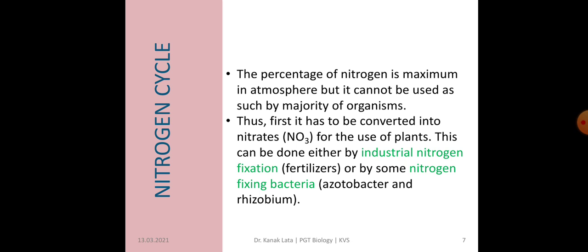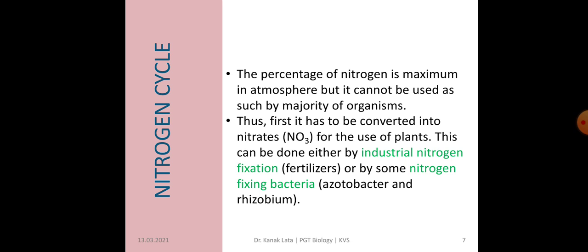The formation of nitrate from N2 is done either by industrial nitrogen fixation, that is whenever we put fertilizers, or by nitrogen fixing bacteria like azotobacter or rhizobium. These two are called nitrogen fixing bacteria.